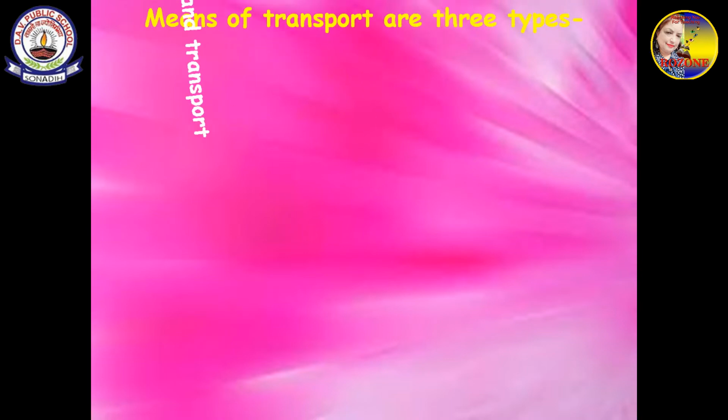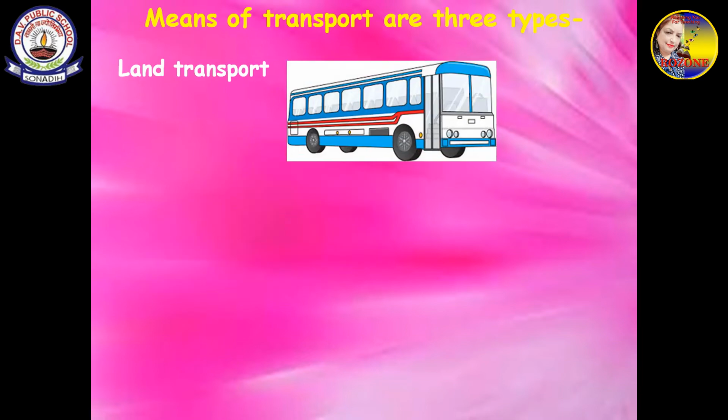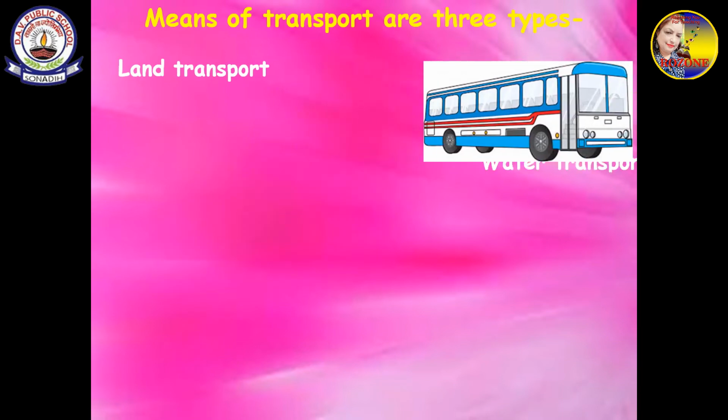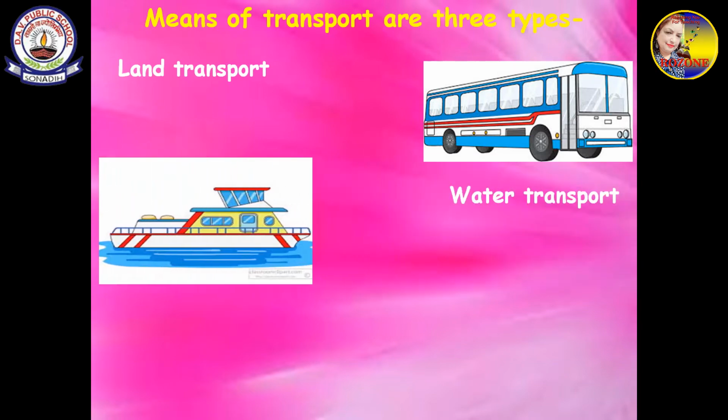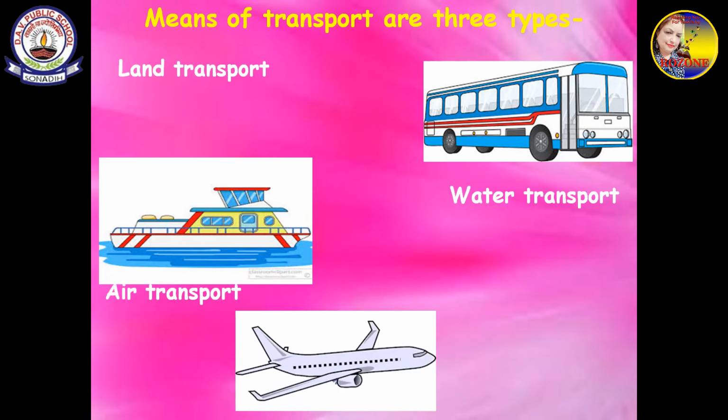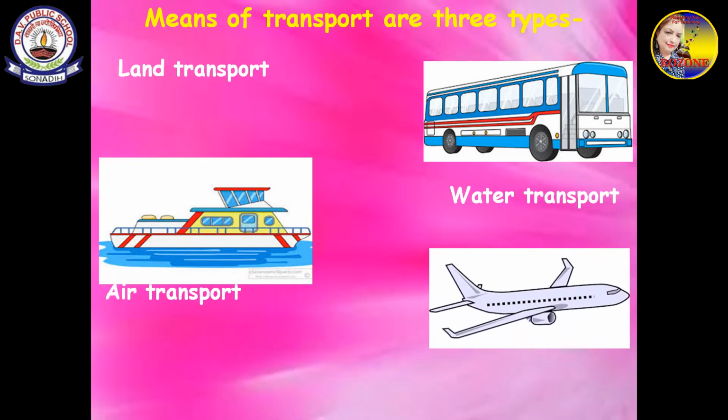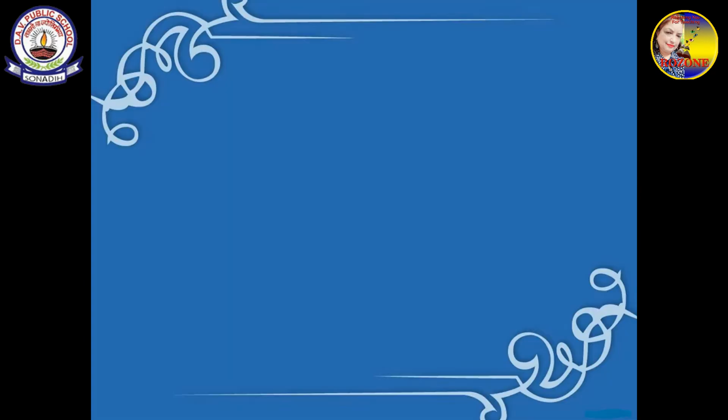Means of transport are 3 types. Number 1, land transport. Then, number 2, water transport. Number 3, air transport. So these are the means of transport that you're going to see in this lesson. Number 1, we are going to see land transport.